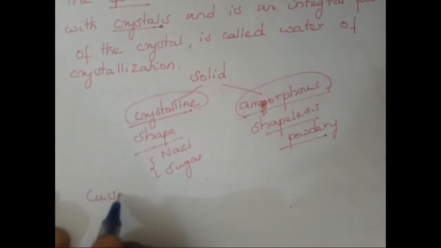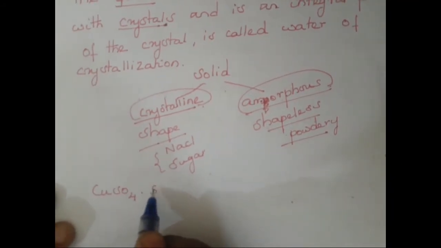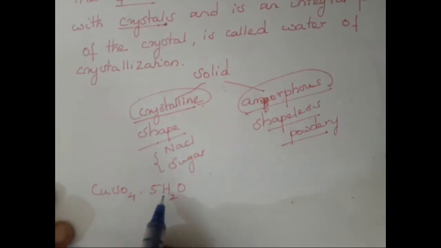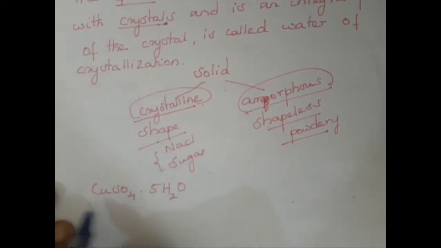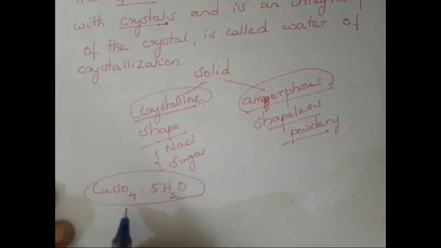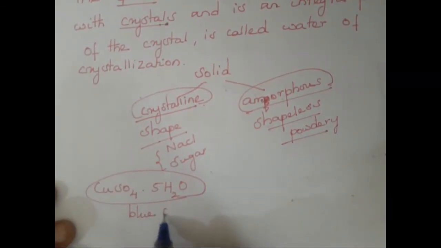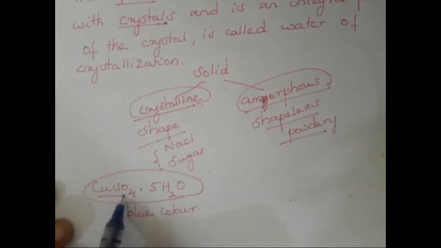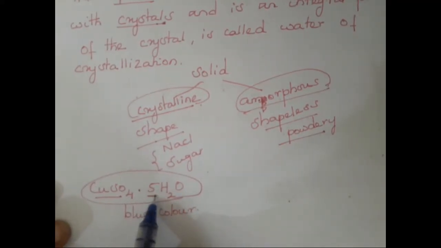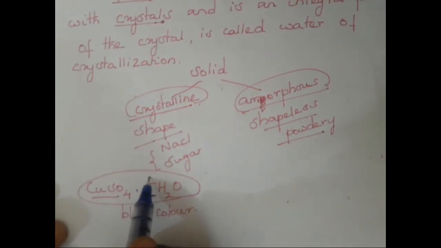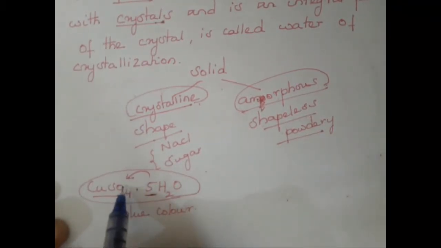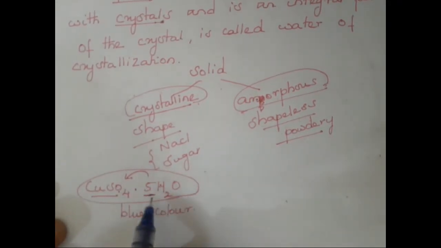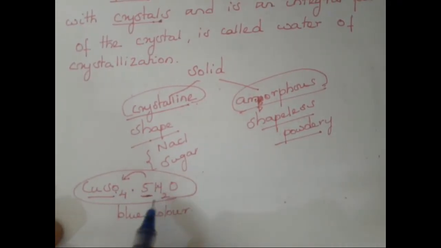Copper sulfate pentahydrate. You all know this, am I right? The color of this solid is blue. Look at here. This copper sulfate has a fixed amount, that is 5 molecules of water, inside the molecule itself. That's why this copper sulfate pentahydrate is called water of crystallization. This is an example for water of crystallization.